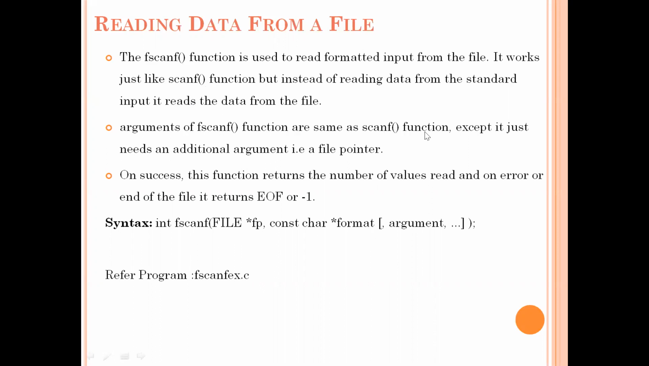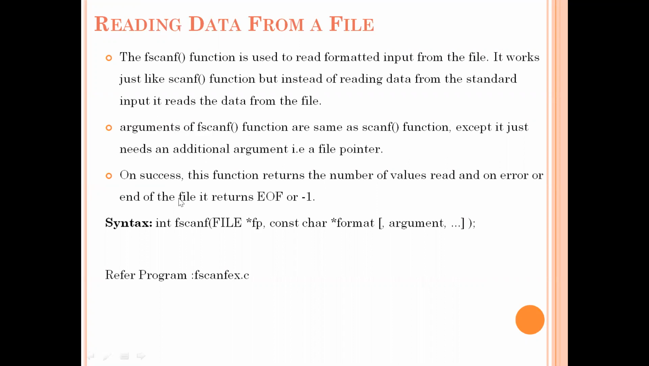So the arguments of the fscanf function are the same as the scanf function. How we pass the parameters to the scanf function, similarly for the fscanf function we need to pass the same parameters, except that in the case of fscanf we need to pass one more extra parameter, that is the file pointer. If fscanf reads the contents from the file successfully, then it will return a true value. Suppose there is any error while reading the contents from the file, then it will return -1.